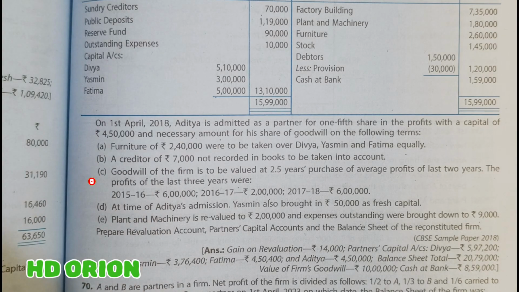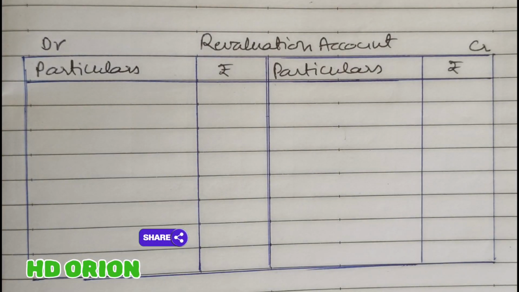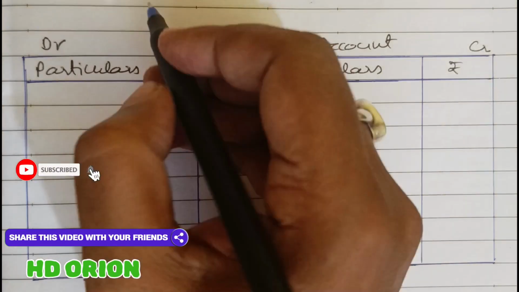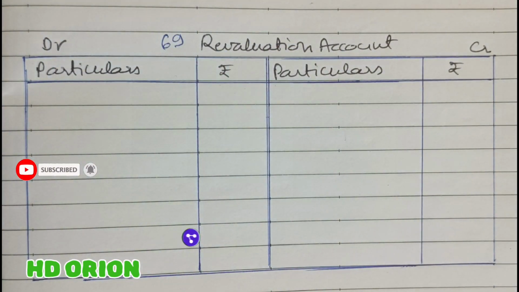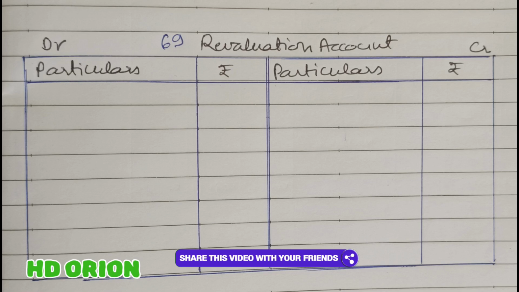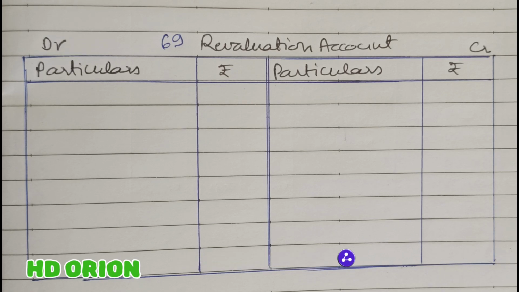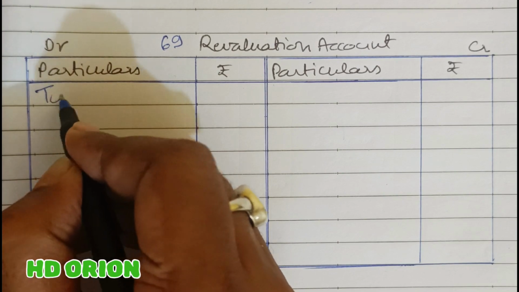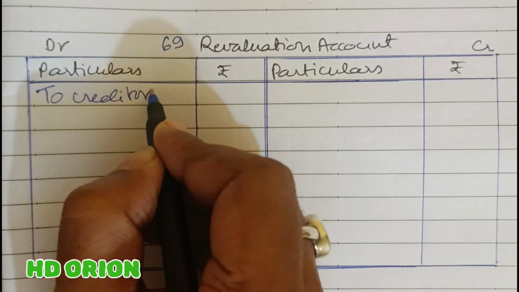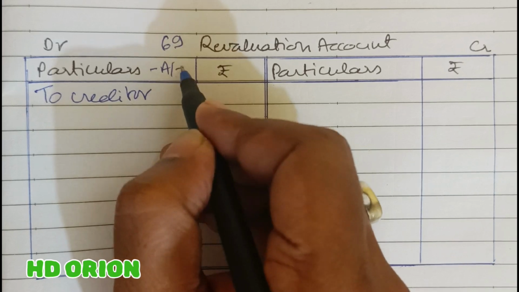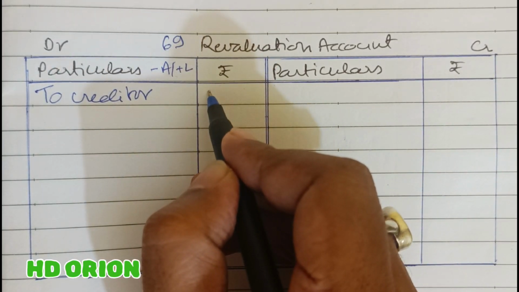So let us see the solution. So revaluation account for question number 69. See, in point A it is written furniture of rupees 2,40,000 were taken over by Divya, Yasmin and Fatima equally. So it is not a case of increase or decrease in the value of furniture. Fine. So there is nothing to write here in revaluation account. And then creditors are to be recorded. So creditors, an increase in liabilities, is recorded on the debit side.